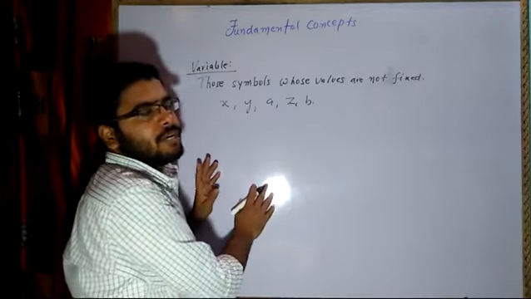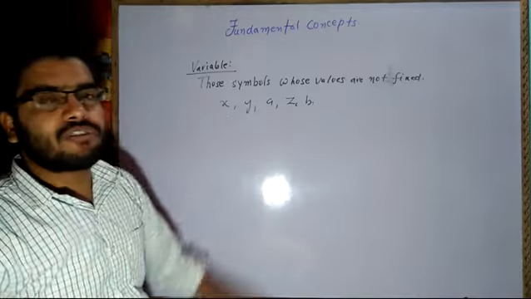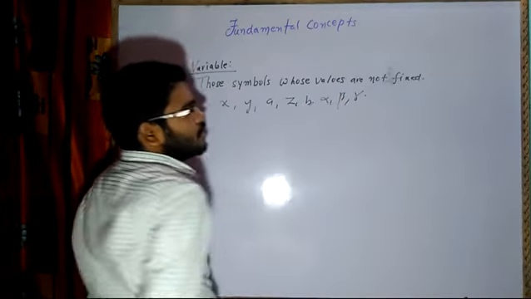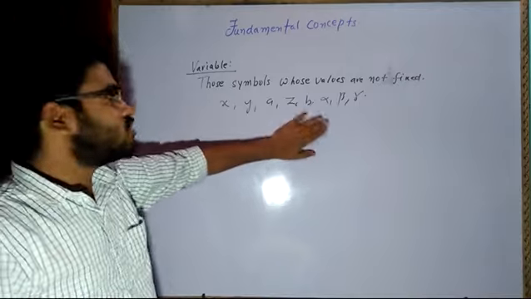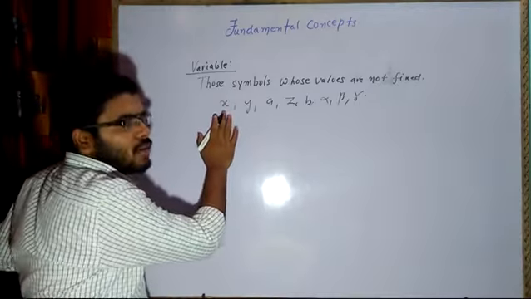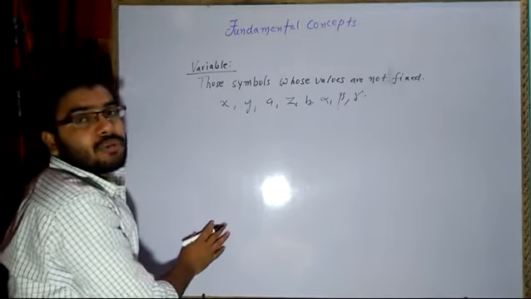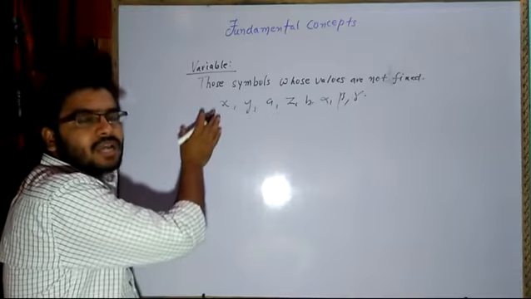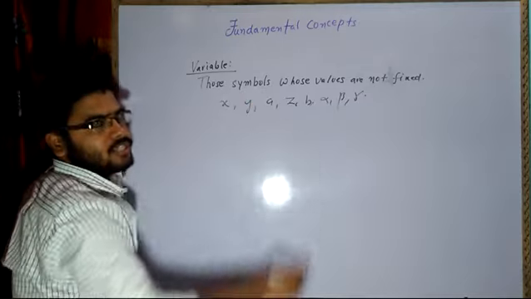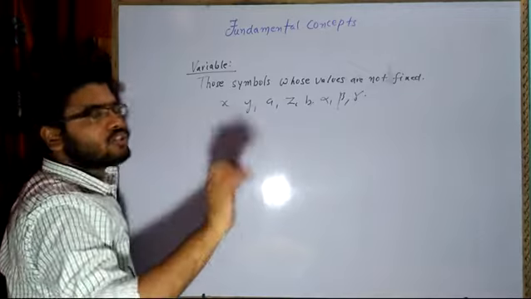A, B, C, D are alphabets, but in the case of mathematics, these all are treated as symbols, like alpha, beta, gamma. These all are variables. These are symbols, and they do not have a fixed value. Like in question number 1, if I solve, I get x is equal to 5. In another question, I may get x is equal to 7. So depending upon the condition and the situation, the values of x and y keep on changing. That is why these are called symbols whose value is not fixed.